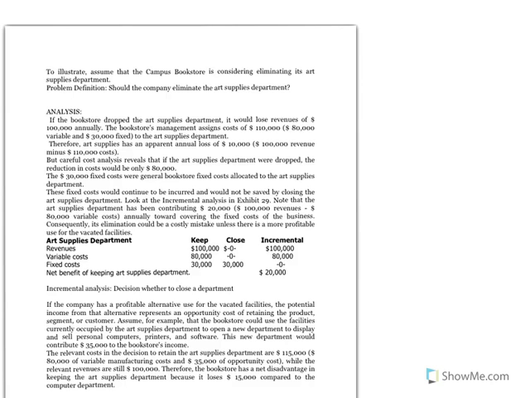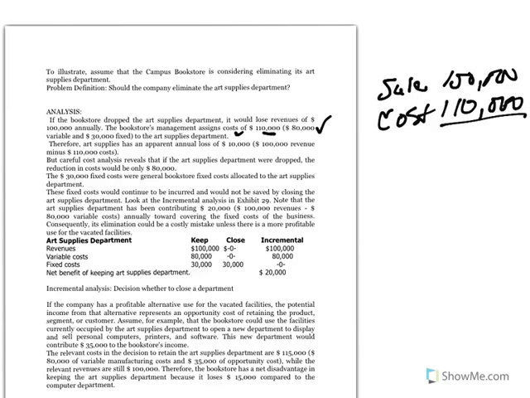The bookstore's management assigns costs of $110,000. $80,000 is variable and $30,000 is fixed. That's how they get the $110,000. Therefore, the art supplies has an apparent annual loss of $10,000 because it has sales of $100,000 and it has costs of $110,000. So it has a loss of $10,000. But when you look at the cost, variable costs are $80,000 and fixed are $30,000.